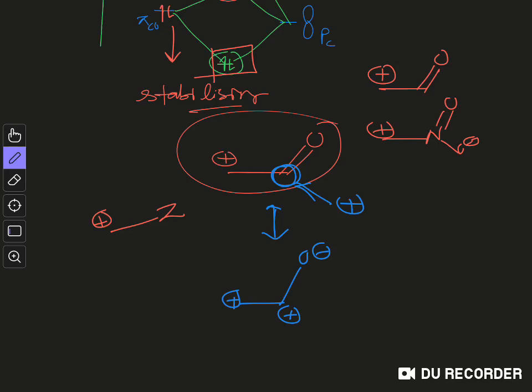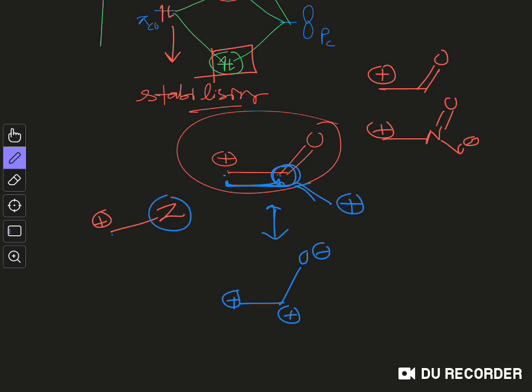and in the case of a system where you have a Z substituent attached to the carbocation, you have 2 positive centers very close to one another, and that's why there will be a tremendous Coulombic repulsion between 2 same charges, right?